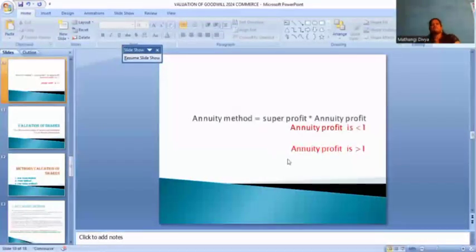In the annuity method, the formula is equal to super profit in annuity profit. In this year, how much we have to calculate, how much estimated profit, that is called the annuity profit. And super profit is the future estimated profit. Okay, and for annuity profit, we calculate two types. First one, less than one, next one, greater than one. What is the less than, what is the greater than, means the present year situation. In this year, annuity profit is less than one and annuity profit is greater than one. That is called calculating the annuity profit method.